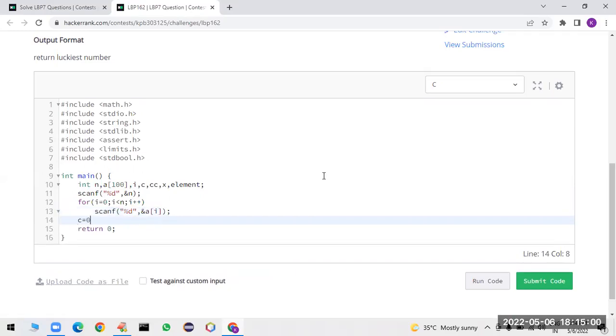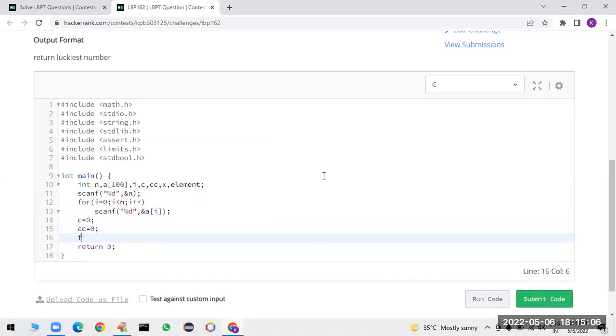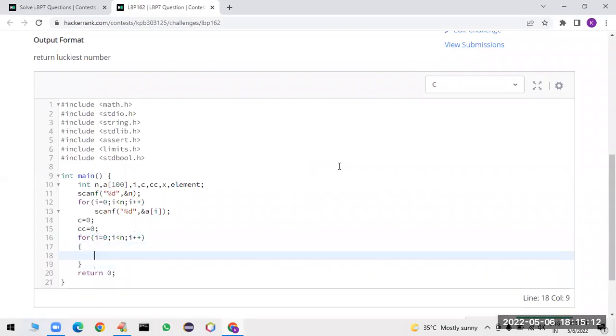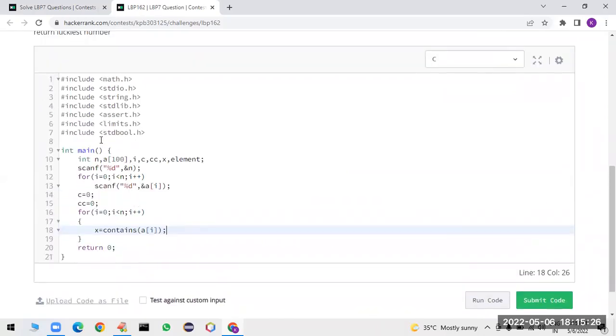Initially count is equal to 0. Sir, special count is also 0. cc is equal to 0. Sir, observe carefully, sir. For i is equal to 0, i less than n, i plus plus. This loop is going to pick one number every time. And I am taking x is equal to contains of a of i function. Okay, sir, this contains function is going to return how many fives are there.